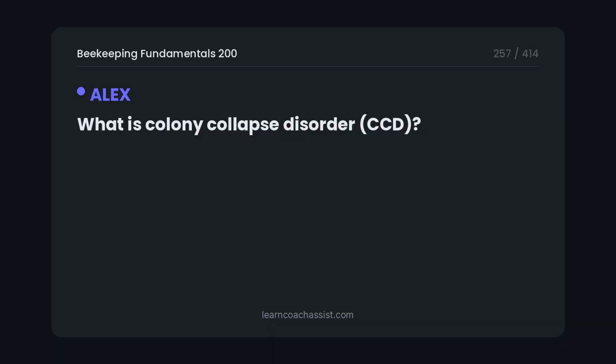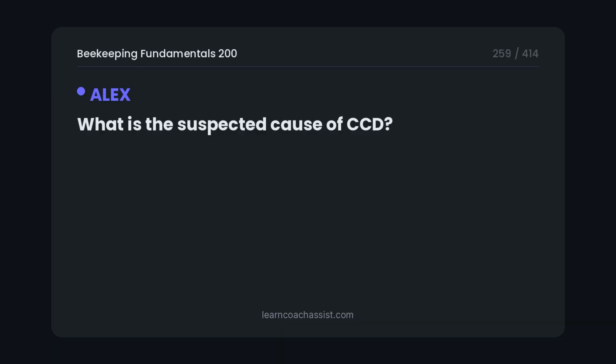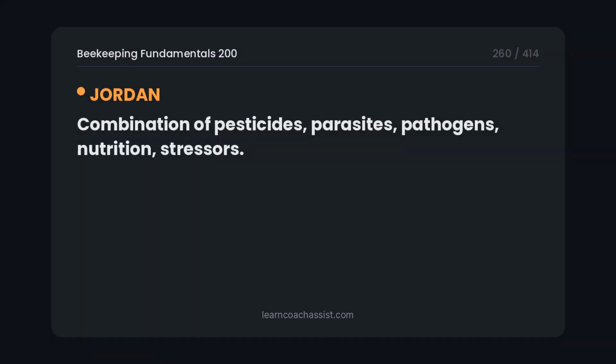What is colony collapse disorder, CCD? A phenomenon where worker bees abandon the hive. Causes are multifaceted. What is the suspected cause of CCD? Combination of pesticides, parasites, pathogens, nutrition, stressors.